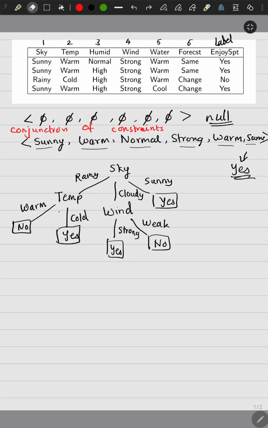So, what we want to find out initially is which of these attributes affects whether the person enjoys to play sports or not.